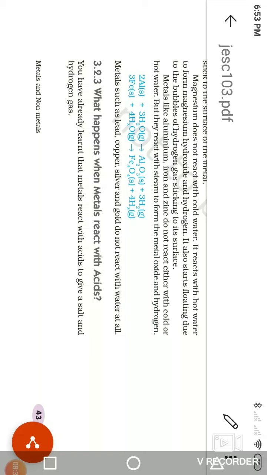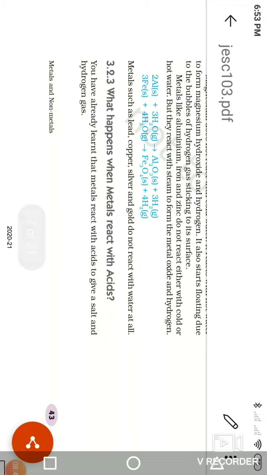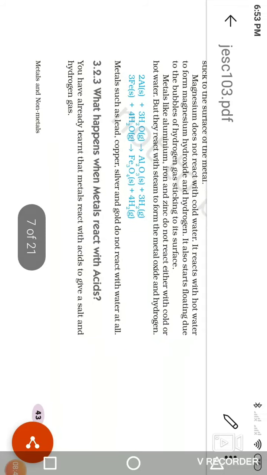In the next reaction, iron also reacts with water, and there is the formation of ferrous oxides. Metals such as lead, copper, silver and gold do not react with water.